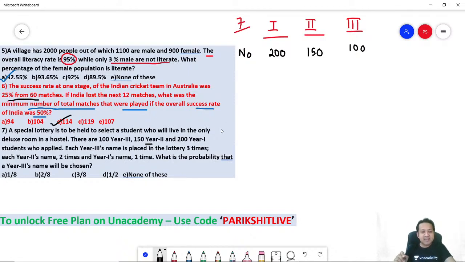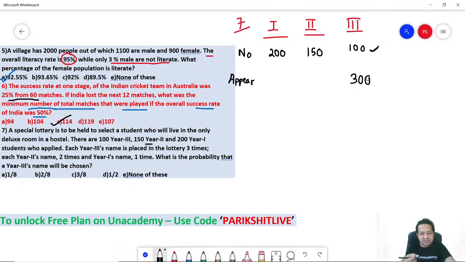Each year 3 student's name is placed in the lottery 3 times. So how many times the names appear is the next thing I'm going to write. There are only 100 names, but each of these names is being written 3 times. So the total number of year 3 names will be 100 into 3, 300. Why? 100 names, but every name is being written 3 times.